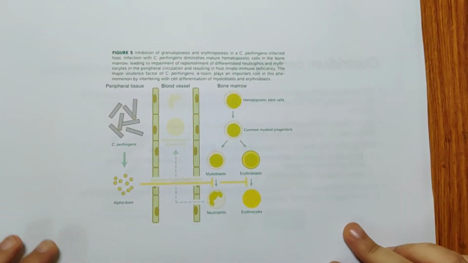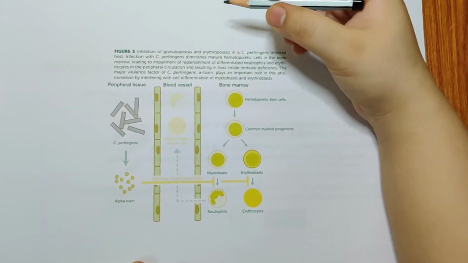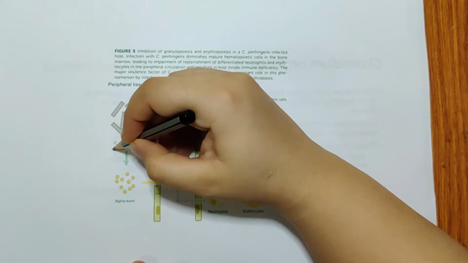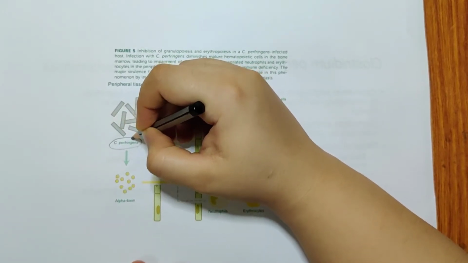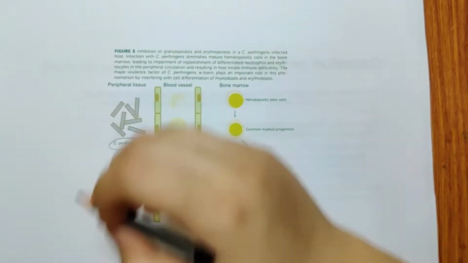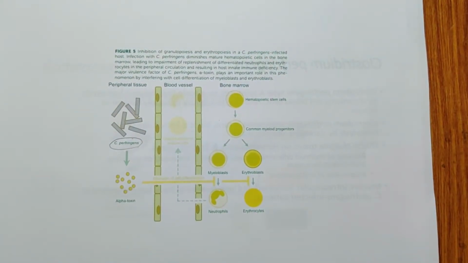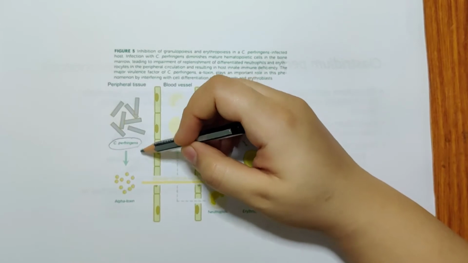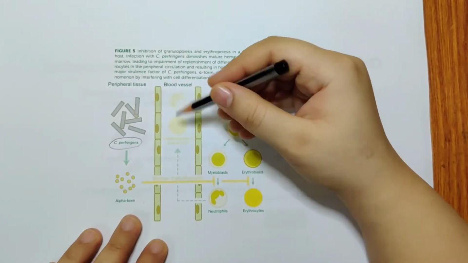So here there is a diagram. You can see, if you get the Clostridium perfringens infection, this infection occurs especially in wound infection. So if you go barefoot on a ground where Clostridium perfringens is infesting, and you get a cut, then due to that muscle cut or tissue cut, the Clostridium perfringens enters inside your body, and that will release alpha toxin. This alpha toxin enters the blood vessels.